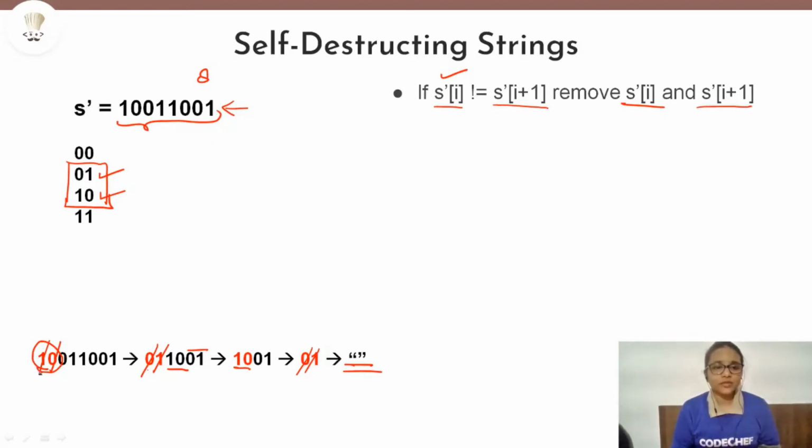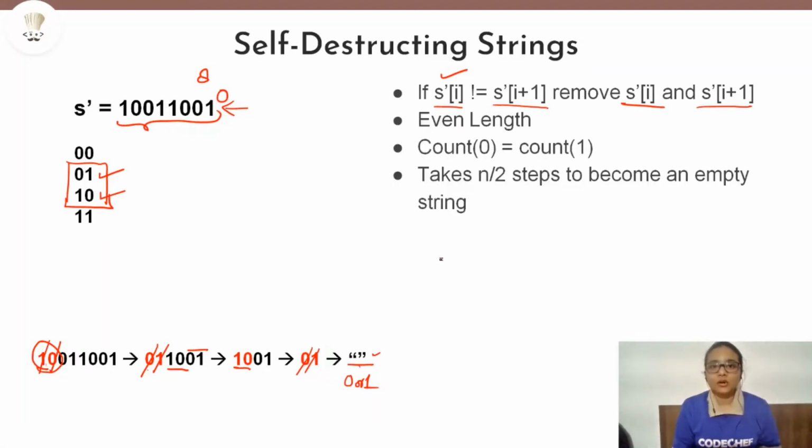So you have removed 1 0, then 0 1, then 1 0, then 0 1, so you can achieve an empty string. But suppose in this string there was one more 0 here or one more 1 here, then that extra character, either 0 or 1, added to this original string, would be left over, and we would not have achieved an empty string. So in case of odd length, we can always say that it will never be a self-destructing string.